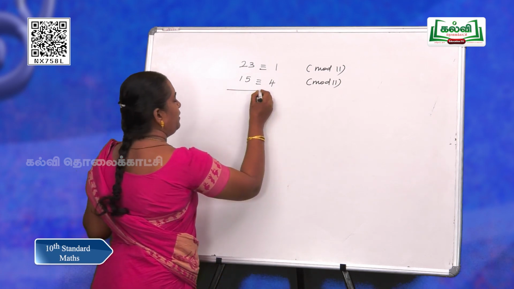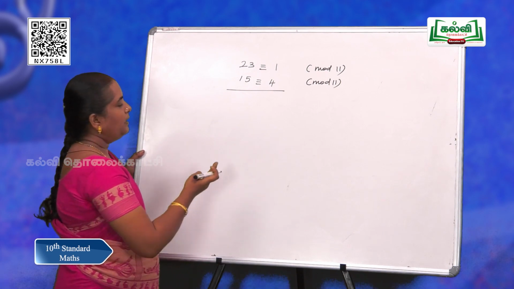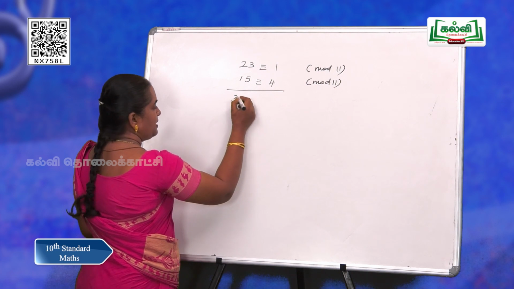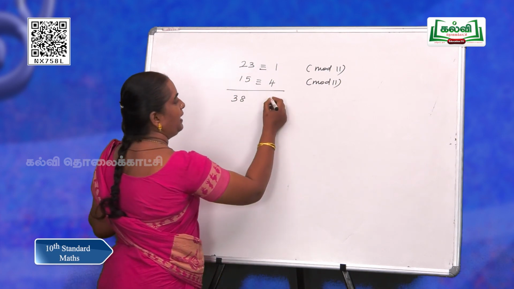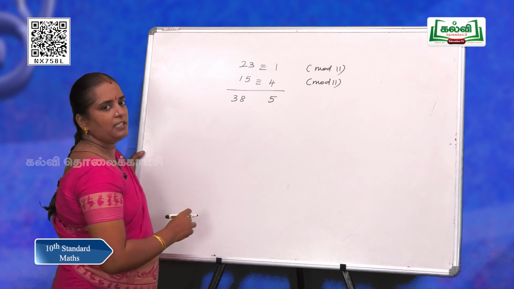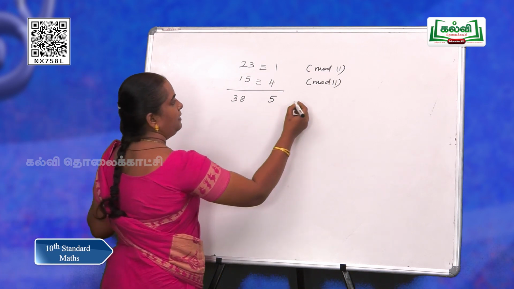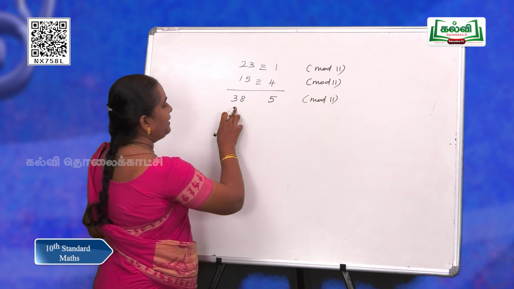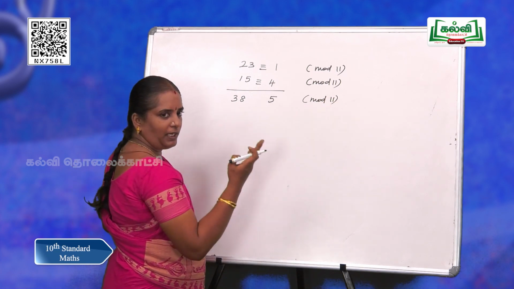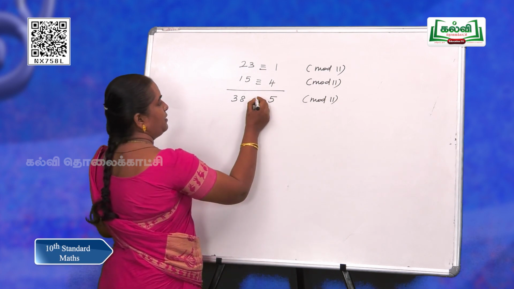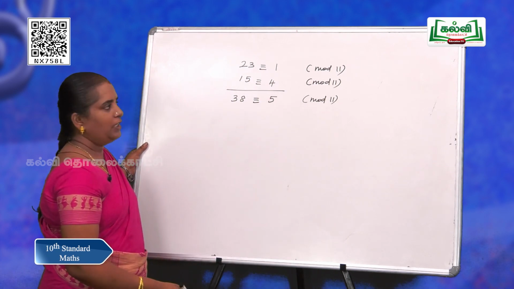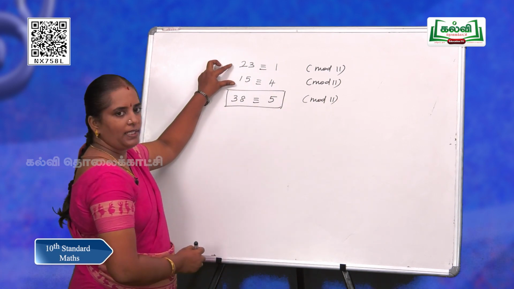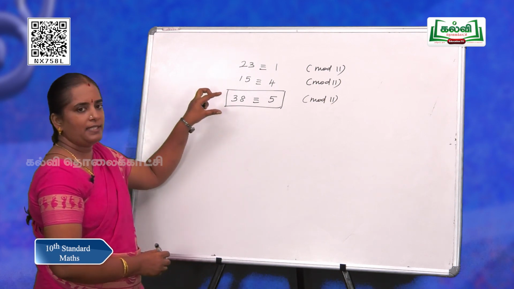Now, let us add the left sides of the congruences. Adding the left side we get 38. Adding the right side we get 5. Is there any relationship between these two numbers? For the same modulo 11, if you divide 38 by 11, the remainder is 5. So it is congruent to 5. So if you add these congruences, we get the same congruence.